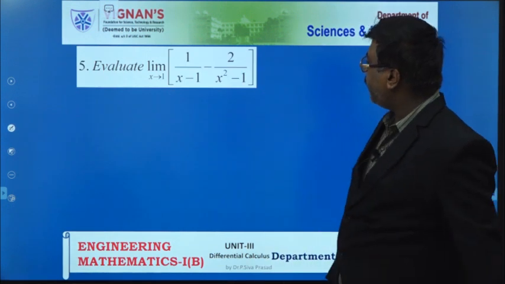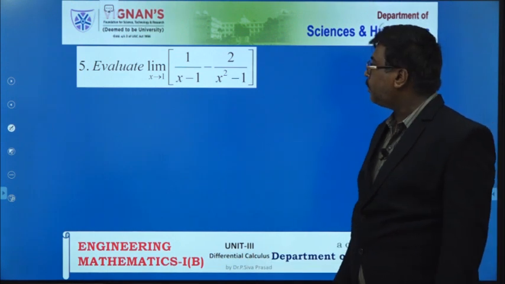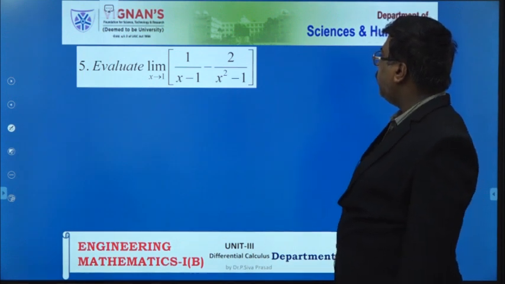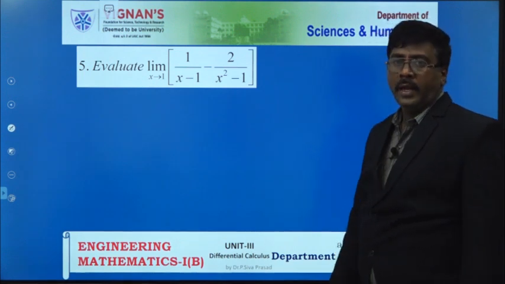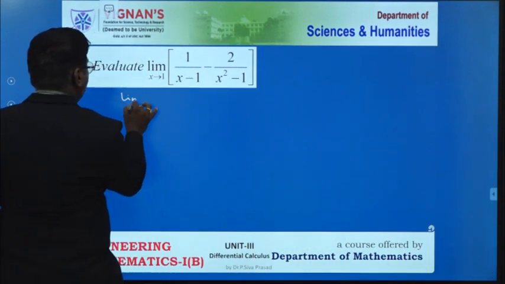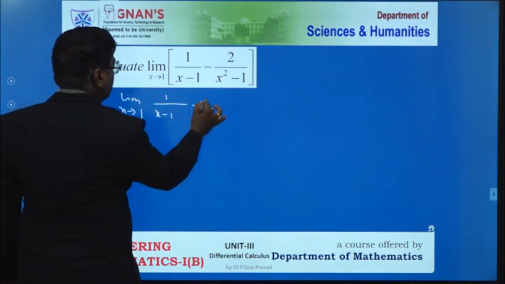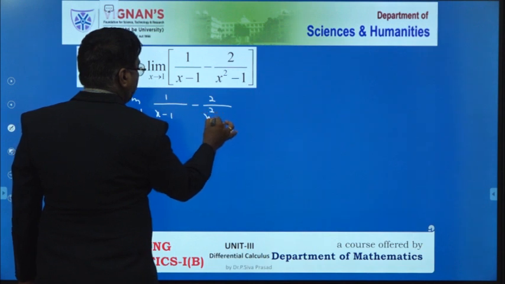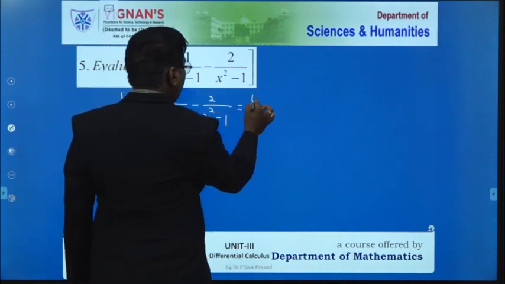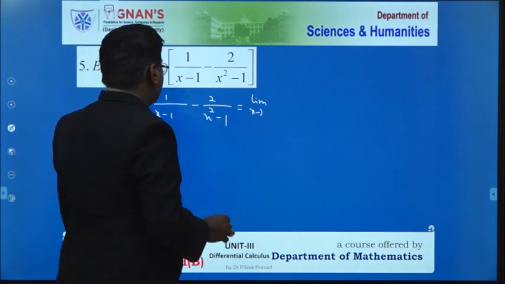Okay. Now, coming to the next problem, I think these problems are very, very easy for you. You have to practice these problems. Okay. So, first of all, the limit as x tends to 1 of 1 by x minus 1 minus 2 by x square minus 1. Okay. This is our given problem. So, limit x tends to 1 of 1 by x minus 1 minus 2 by x square minus 1. That is equal to, so limit of x tends to 1.